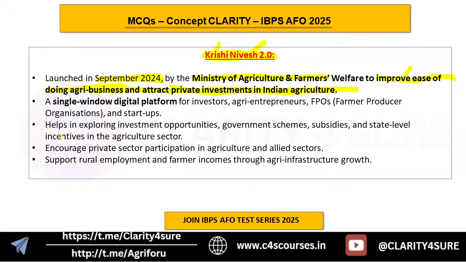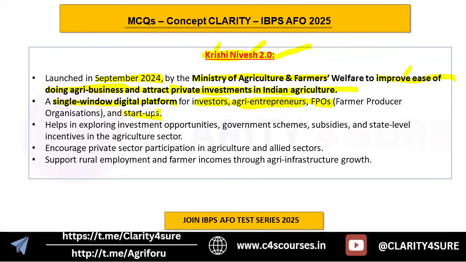So what is this Krishi Nivesh 2.0? It is a single window digital platform for investors, agri entrepreneurs, FPOs, and startups. This is a digital platform, and as the name suggests, Krishi Nivesh, that is agriculture investment. It is a platform for the investors, so that they can invest; for the agri entrepreneurs, so that they can take advantage of the investors investing in their projects; for the FPOs; and also for the startups.